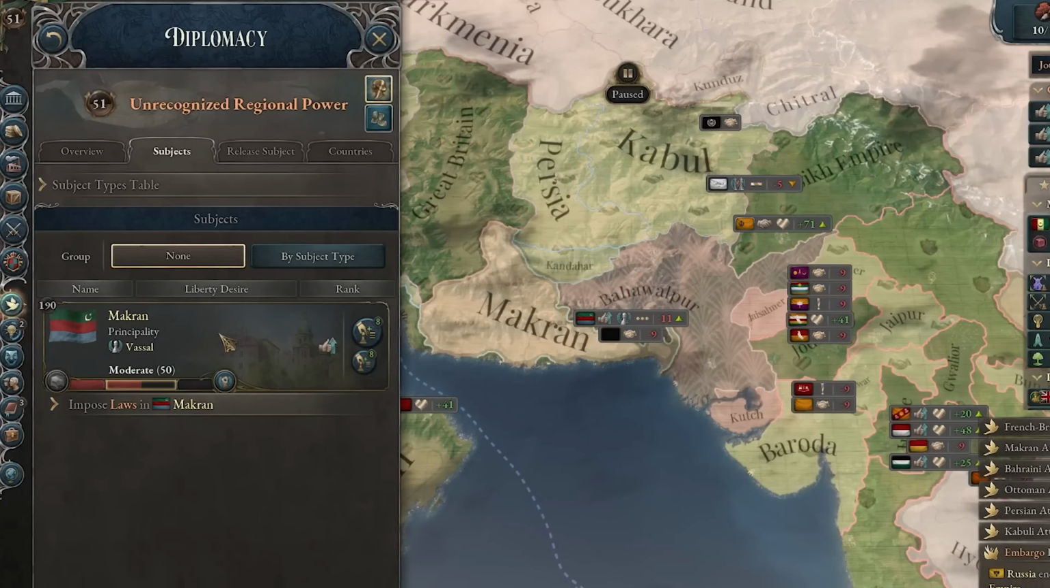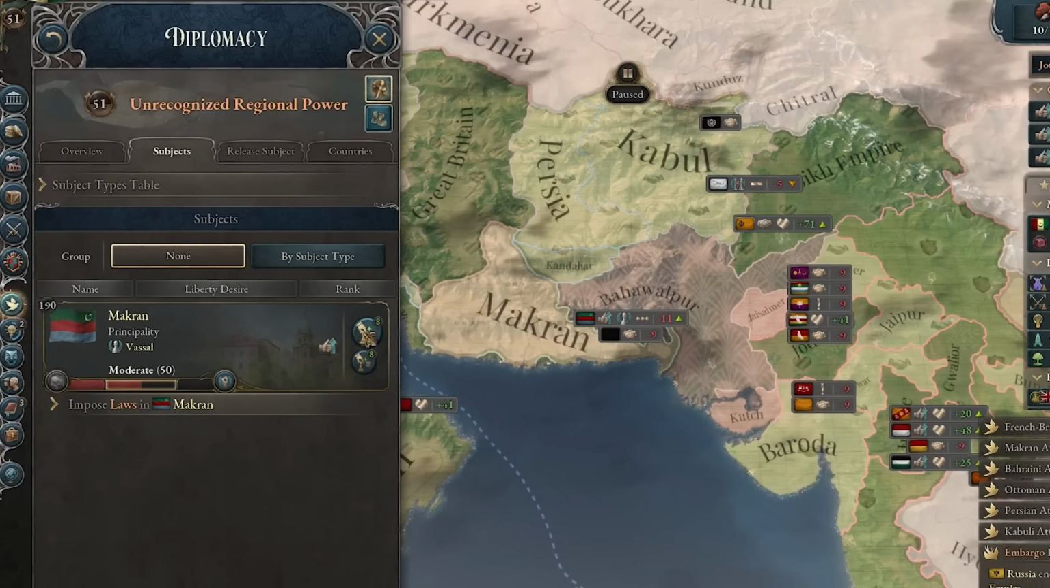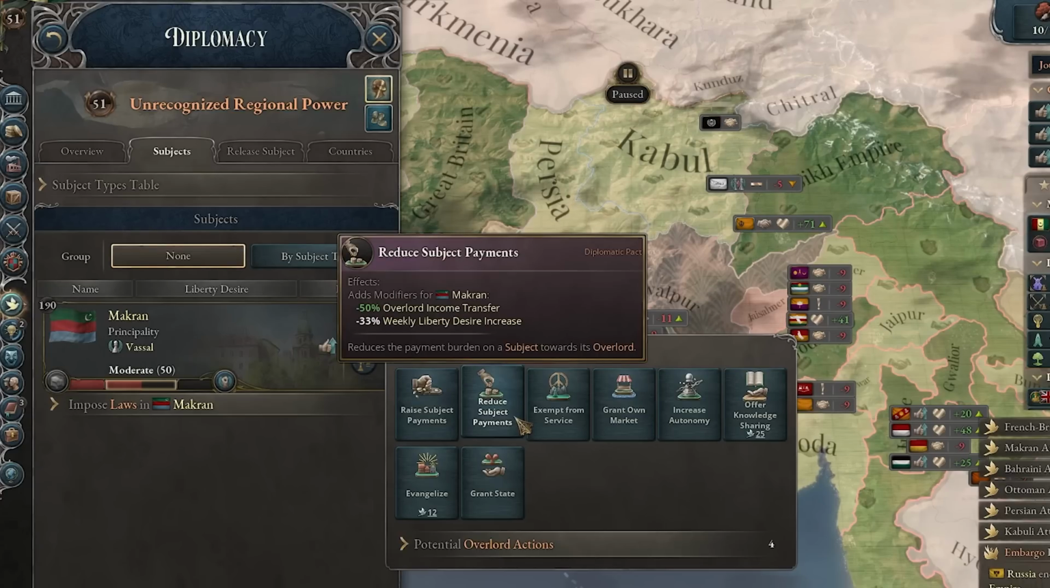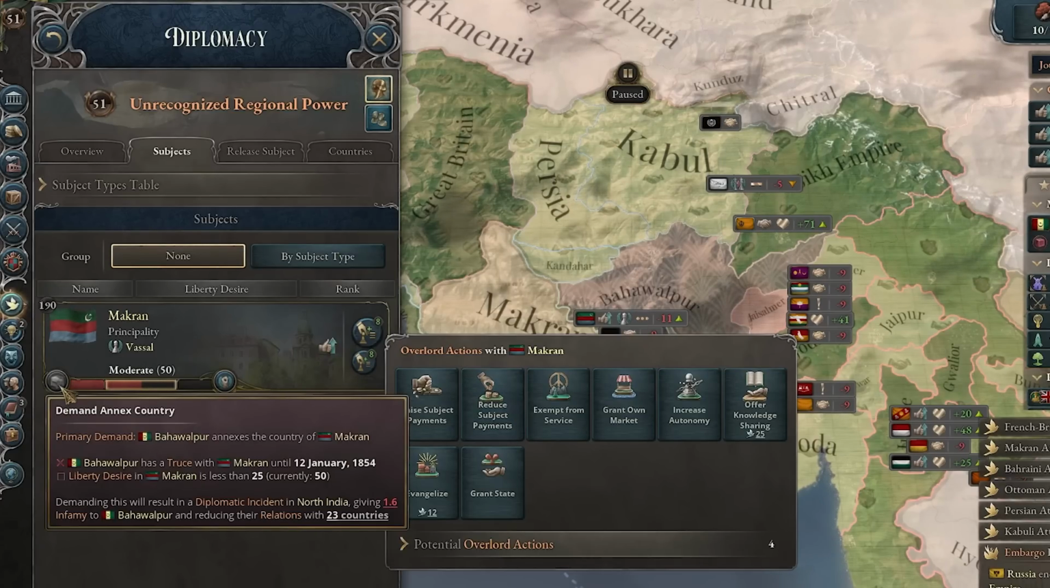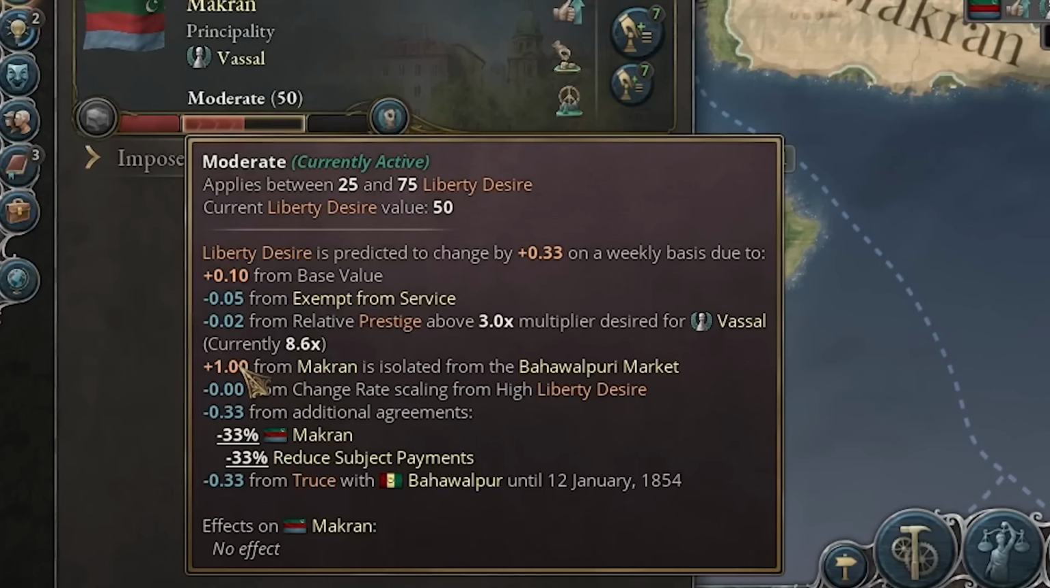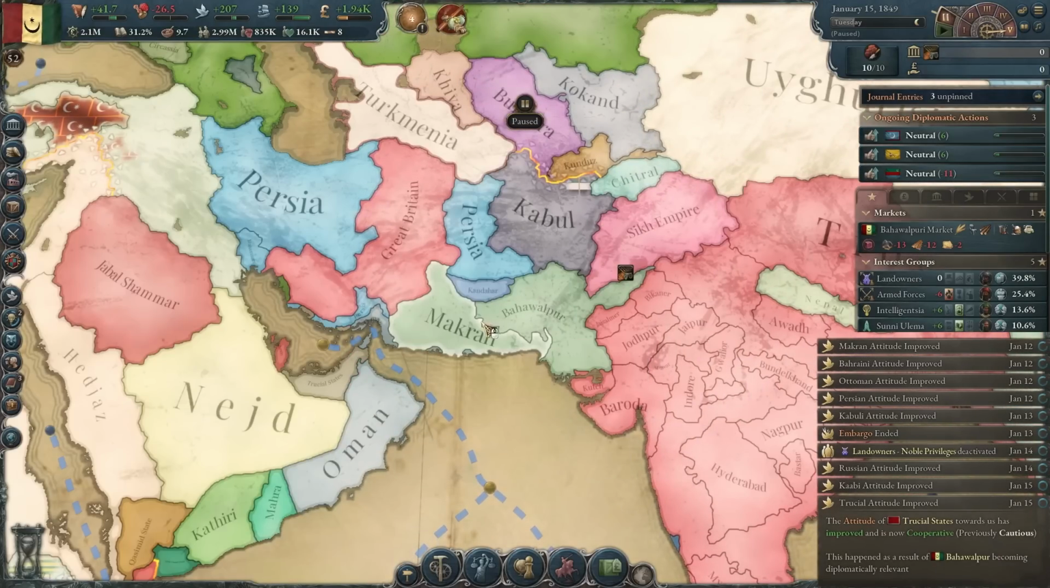I'm pretty sure they also changed the way vassals work. So let's see what this is all about. I could raise their payments. I could reduce their payments as well, which will reduce their liberty desire. And that means I can annex them faster. Yeah, I'll do that. I can also exempt them from military service. They're getting +1 liberty desire because they're isolated from my market. But they are literally not. I think it might take a bit of time to update.